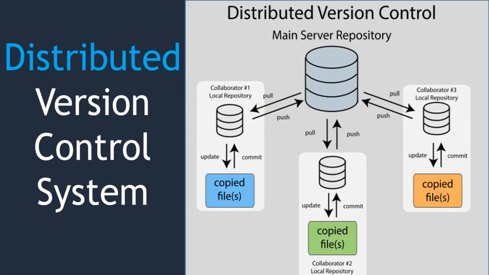Next, let's see distributed version control system. Distributed version control system is the most widely used version control system. Why? Because it has a main server repository as well as a local repository. Nothing but whatever code you have, the same code is available in the developer's system.